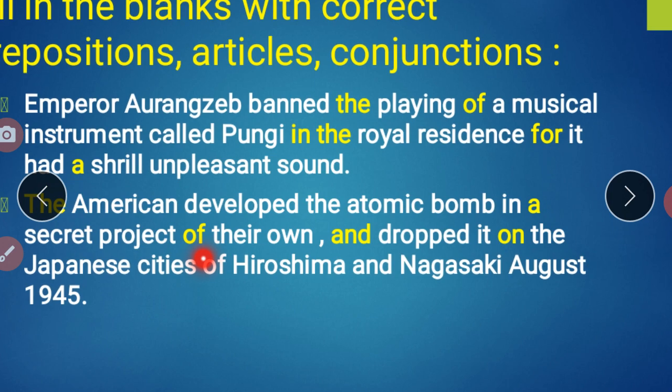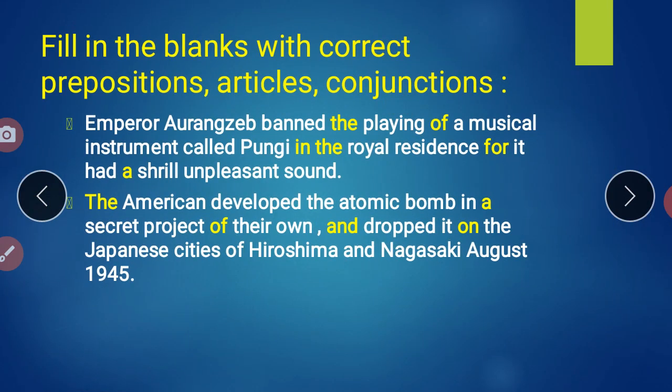Here is the exercise for you, and the same question is coming in your exams also. Emperor Aurangzeb banned the playing of a musical instrument called pungi in the royal residence, for it had a shrill, unpleasant sound.